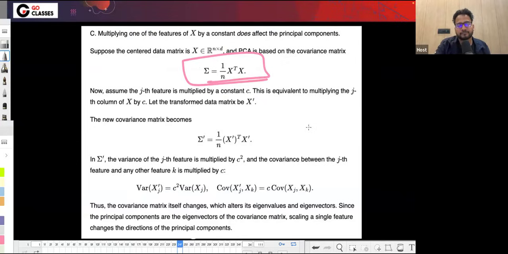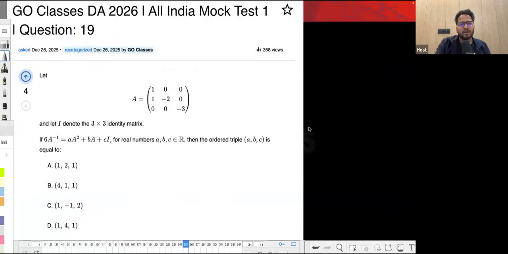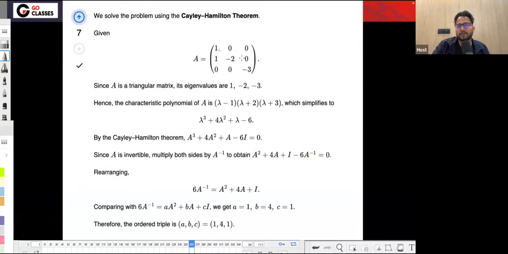Okay. Now let's solve this question. This was an easy question because it was a linear algebra question related to the Cayley-Hamilton theorem. You can solve it by writing the characteristic equation. Let me go to the next page. If you subtract lambda along the diagonal and find the determinant, you get the characteristic equation, which is (lambda minus 1)(lambda plus 2)(lambda plus 3).